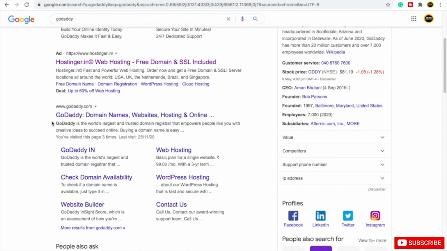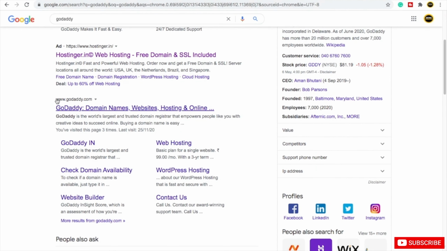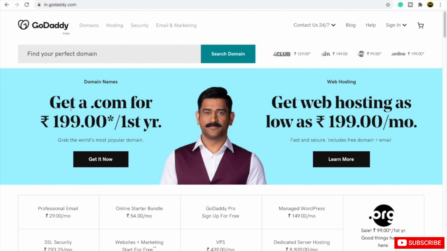Here you will see advertisements. At the very bottom you will see this GoDaddy link. You just need to click here. According to your country, it will take you to your currency website. I am from India, so you can see they have taken me to in.godaddy.com, that means the India GoDaddy website. No problem, all processes are the same, the only difference is the currency.